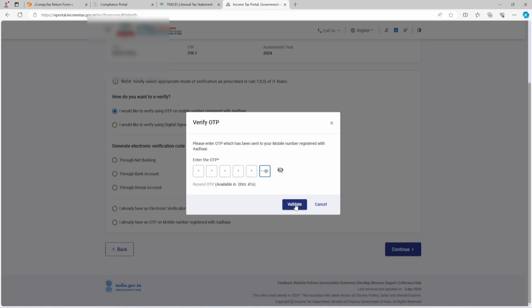After clicking on it, your ITR will be filed immediately, and you will get an acknowledgement. You will get the acknowledgement in your email ID, and you will get a text message that your ITR for the relevant assessment year has been filed. If you still face any issue, problem, doubt or query, you can simply comment and ask us.